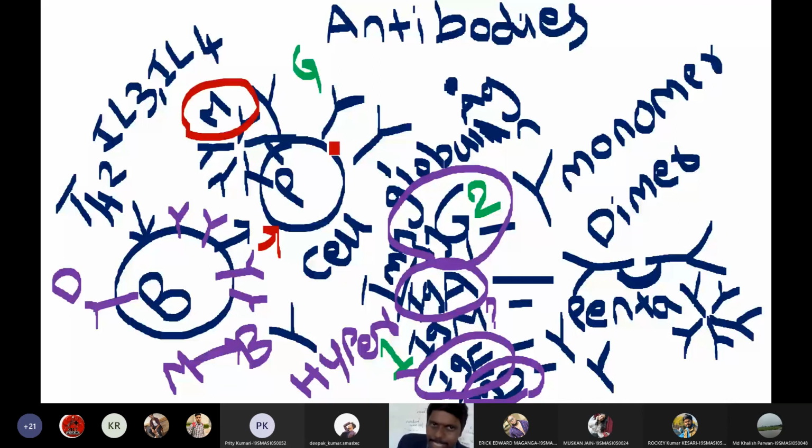Then after 1 week, plasma cells will start synthesizing IgG antibodies. IgG antibodies are more stable compared to IgM antibodies. Then all antibodies are globulin in nature. That is why they are called immunoglobulins. So here they are globular proteins.